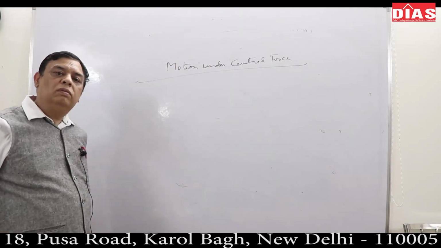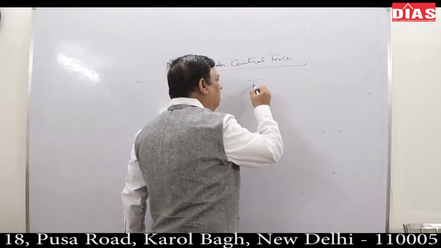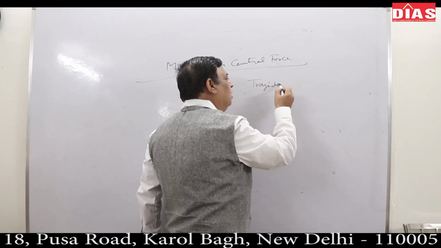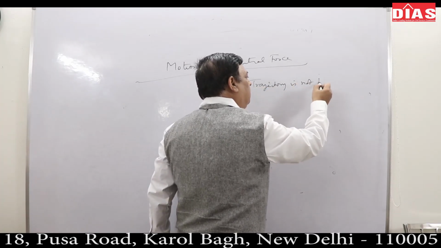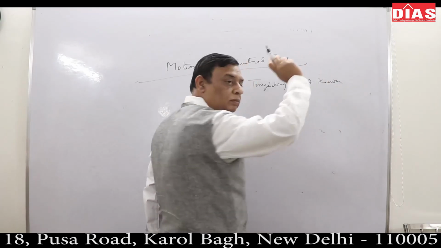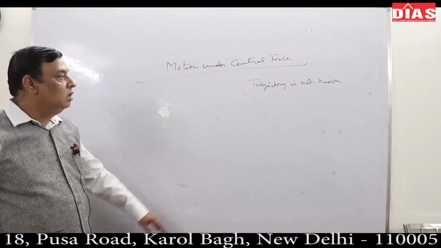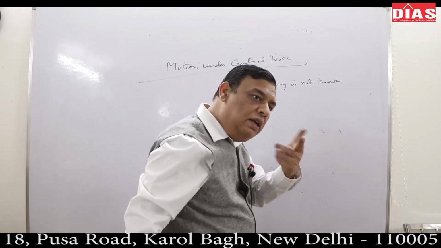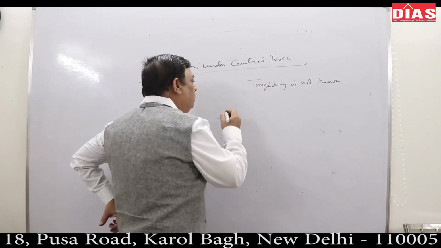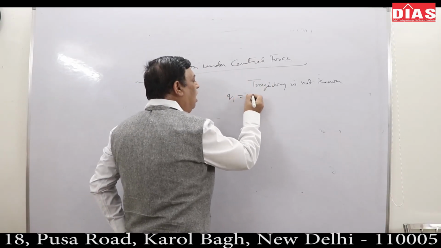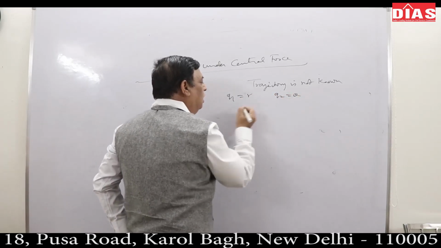The trajectory is not known, because if the trajectory is known, then there will be only 1 degree of freedom. So I am choosing q1 to be r, q2 to be θ.